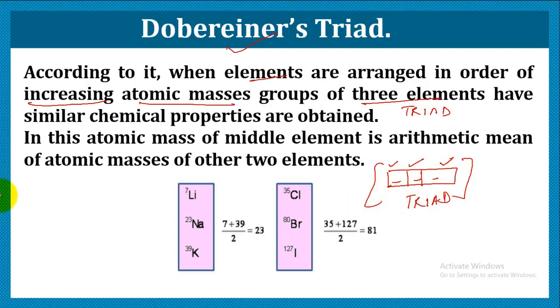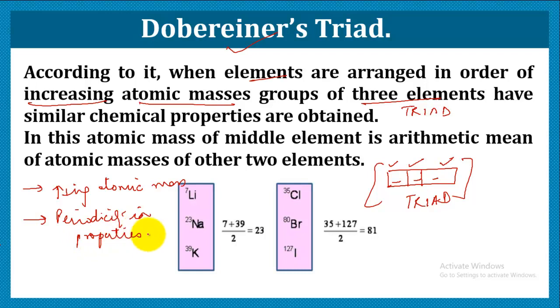So he actually classified on the basis of 3 things. Just write it down. One is increasing atomic mass. The second is periodicity in properties, or similarity in properties, that is, similar properties repeat after regular intervals, and in this case the interval is just the triad, that is, 3 elements.